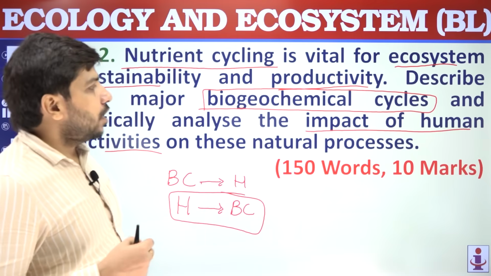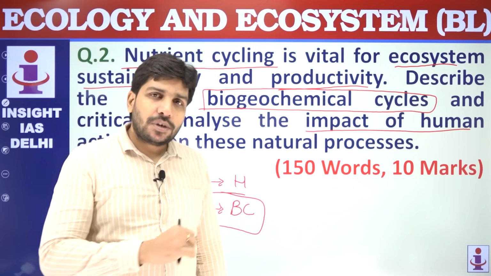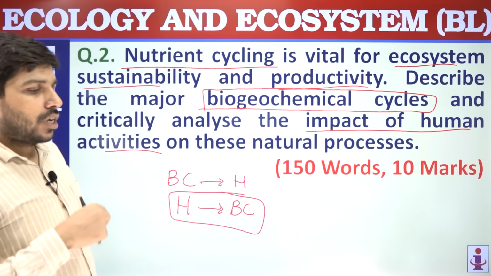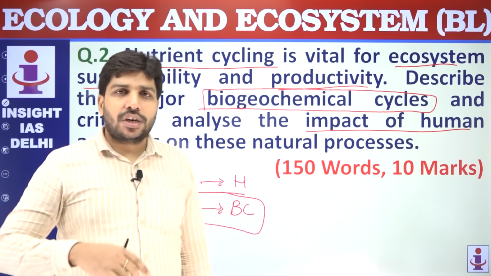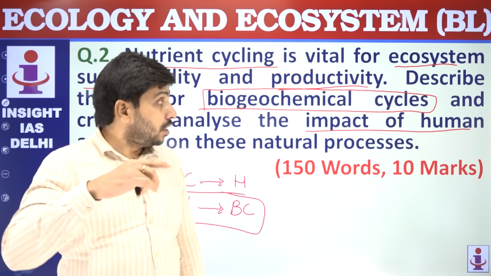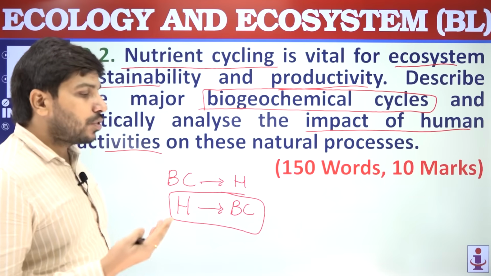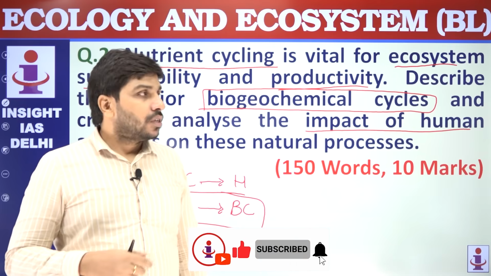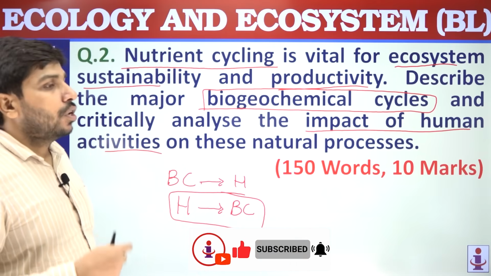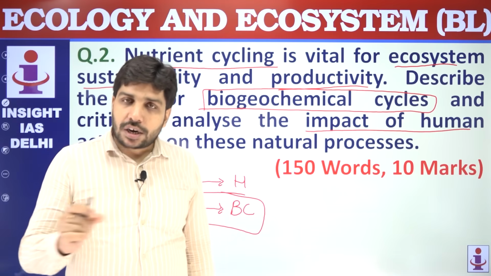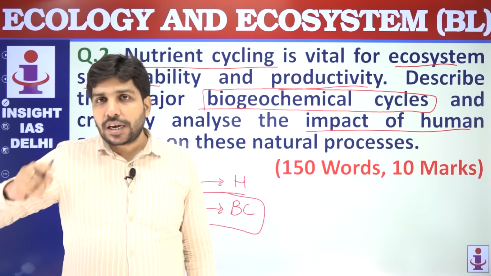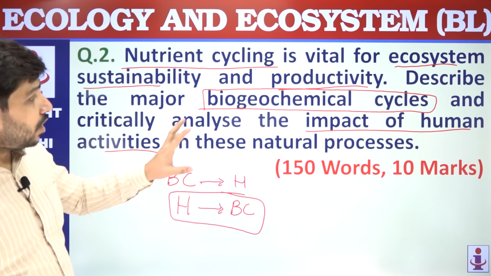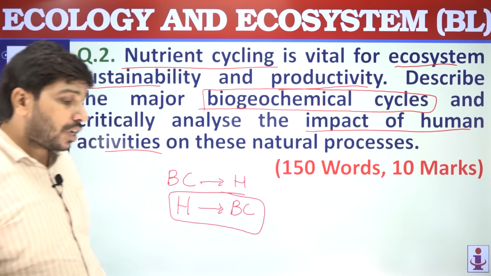So you can simply, in the introductory part, define biogeochemical cycles. What are biogeochemical cycles? Like the production of certain nutrients, their consumption, their destruction, and how the cycle keeps running. You can give examples of carbon cycle, phosphorus cycle, nitrogen cycle, sulfur cycle. These examples you can give. You can also write about what are the sources of these cycles and how these cycles function. Then you need to critically analyze the impact of human activities on these natural processes.